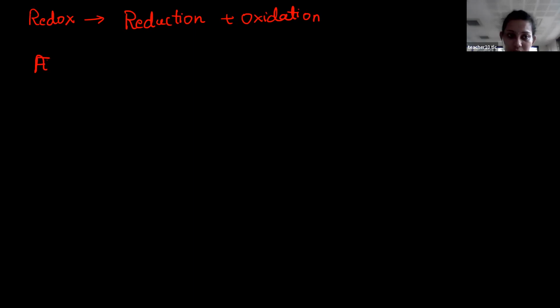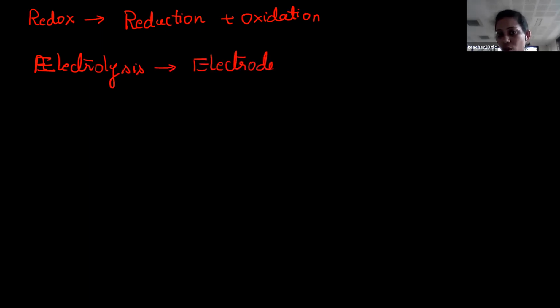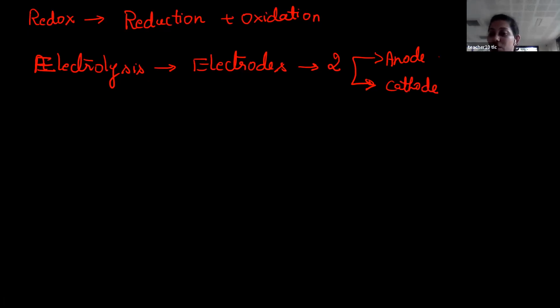For the electrolysis process, you have to consider at least two electrodes. If you combine two electrodes, one is the anode, which is in general positive, and the other is the cathode, which in general is negative. If you connect these two, you are able to create one cell.